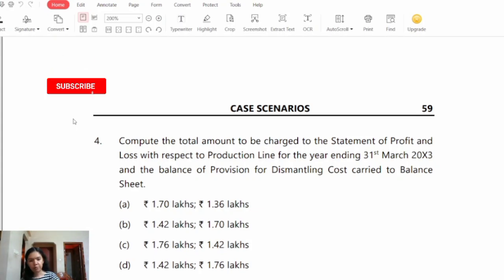Option A, rupees 1.70 lakhs and rupees 1.36 lakhs. Option B, rupees 1.42 lakhs and rupees 1.70 lakhs. Option C, rupees 1.76 lakhs and rupees 1.42 lakhs. Or option D, rupees 1.42 lakhs and rupees 1.76 lakhs.